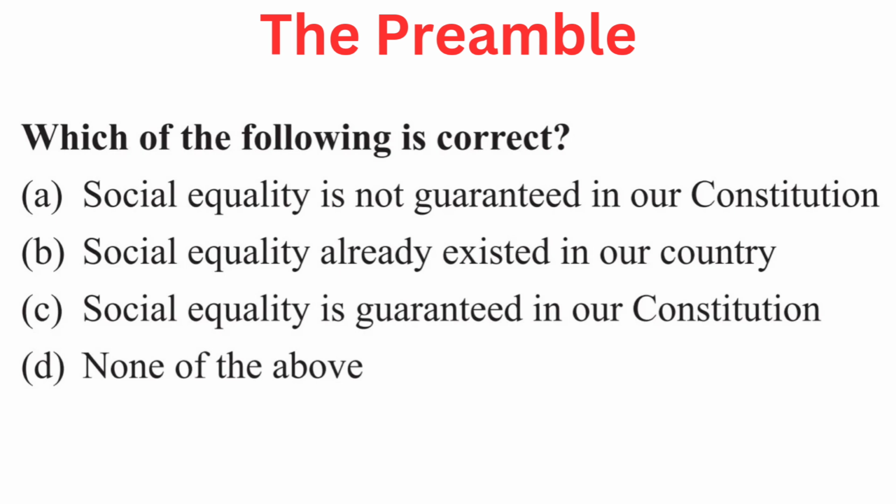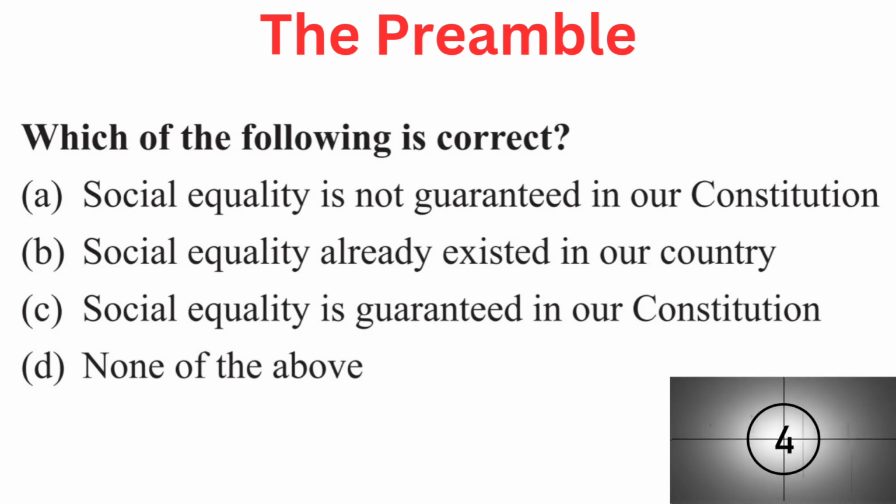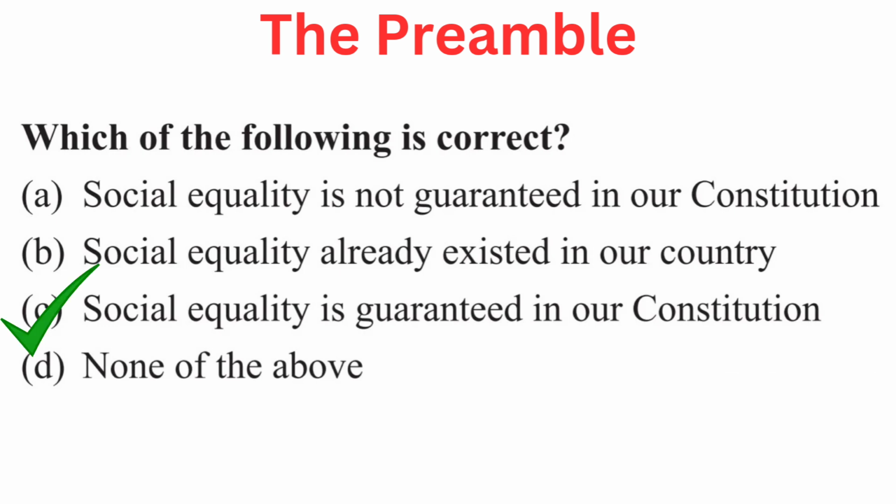Your first question is, which of the following is correct? Your options are A. Social equality is not guaranteed in our constitution. B. Social equality already existed in our country. C. Social equality is guaranteed in our constitution. Or D. None of the above. Right answer is C. Social equality is guaranteed in our constitution.